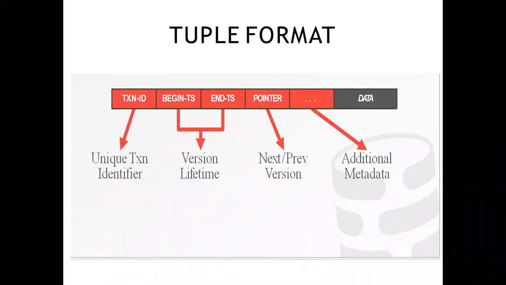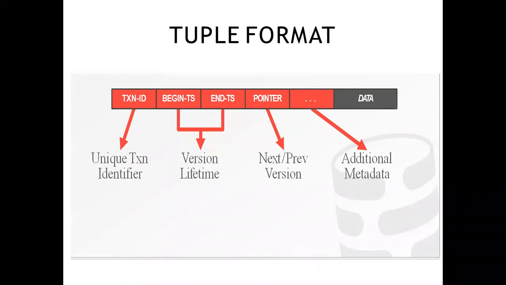Now comes the MVCC implementation, how a tuple is actually stored in MVCC. You can see that this is one object, right? If there is a student record, a student has multiple rows, so one record stands here like that. There is a transaction ID, begin timestamp, and the end timestamp, and a pointer to the next or previous version. Additional metadata, which can be anything, any related data, schema related data, or anything which is stored in a tuple format, and the actual data.